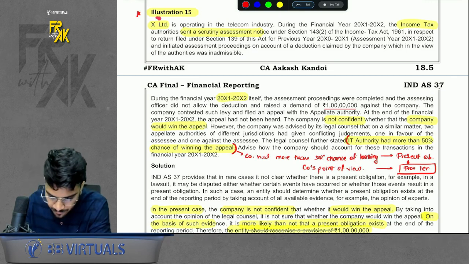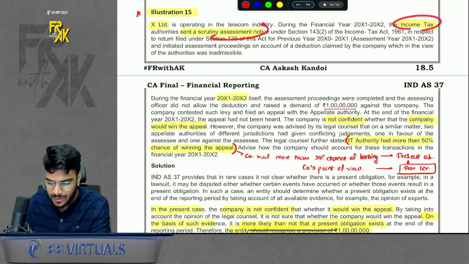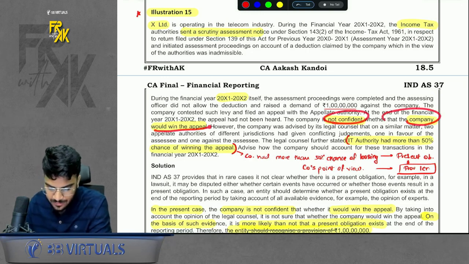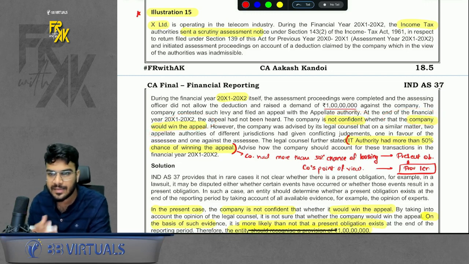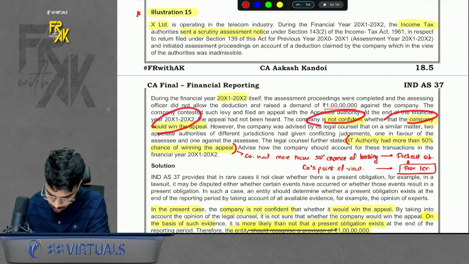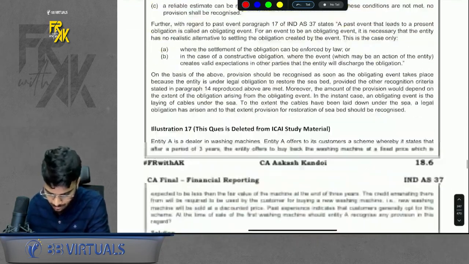Okay. Illustration number 15. Not a LDR but a normal question. It says that we have received a notice from the income tax. Okay. And it is said that the company is not confident of winning the case. So that means the company feels that there is more than 50% chance that it will lose the case, present obligation. So create a provision for the same. Okay, do remember that part.